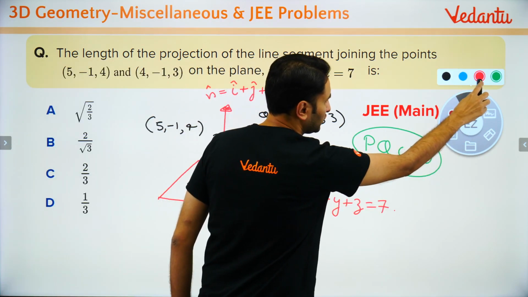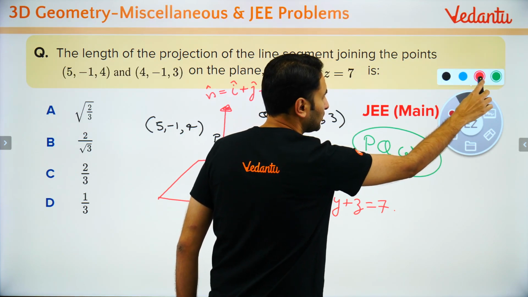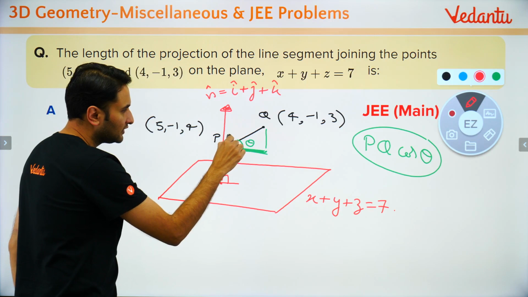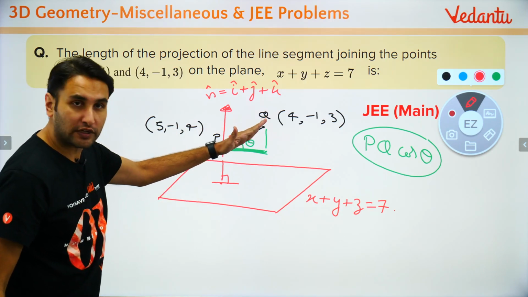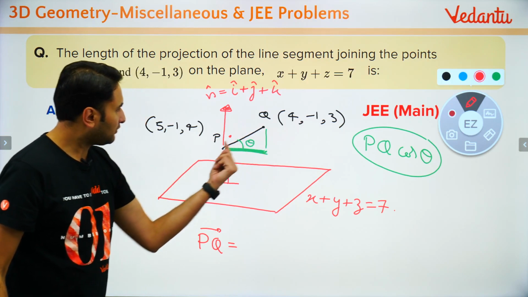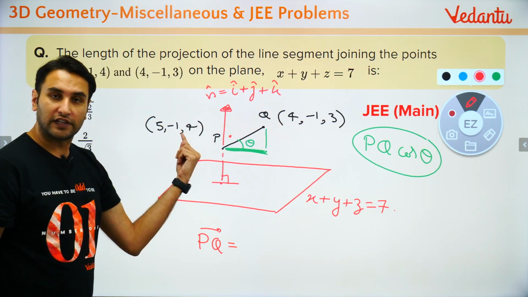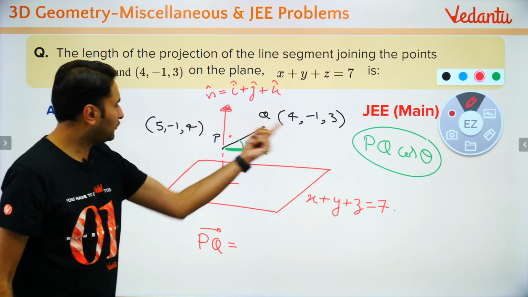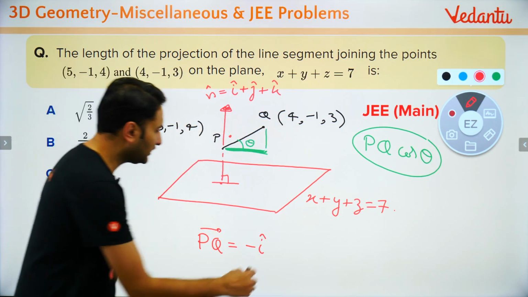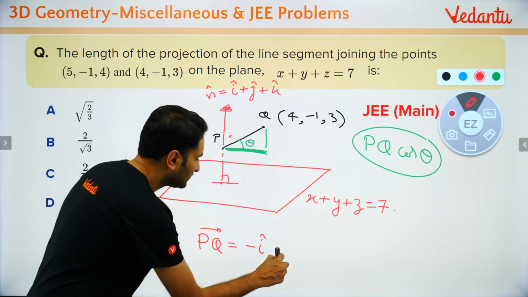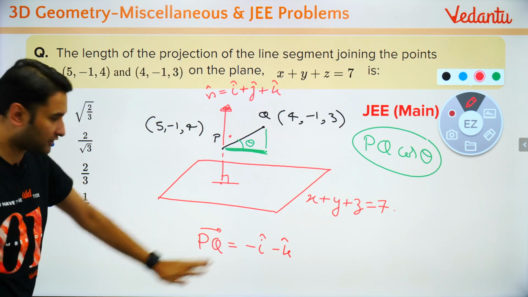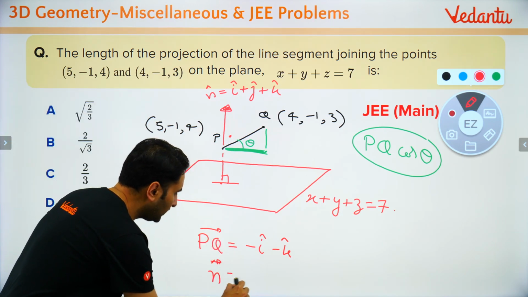But I don't know PQ, and I don't know cos theta. How can I find cos theta? I cannot find cos theta directly, but what I can find is this angle, 90 minus theta. I know the direction of PQ. Can you tell me the vector PQ? This minus this gives me vector PQ: 4 minus 5 minus i, minus 1 plus 1 is 0j, plus 3 minus 4 minus j minus k. This is the PQ direction, and the normal direction is n, that is i, j, k.